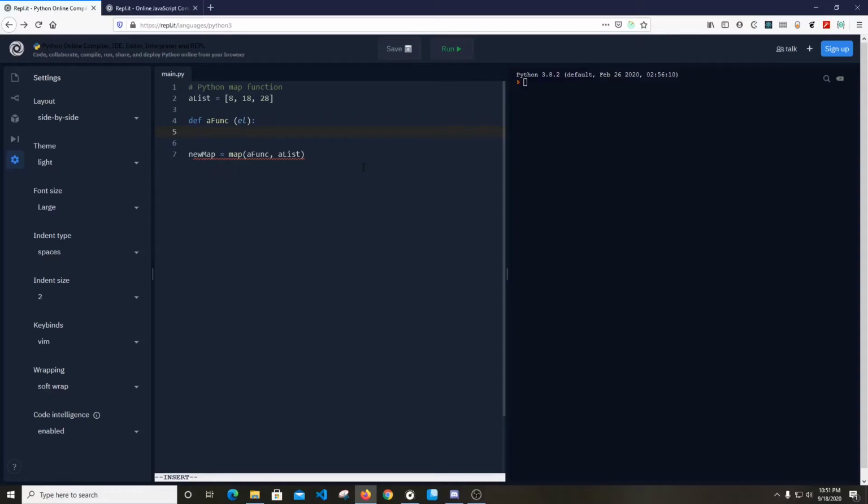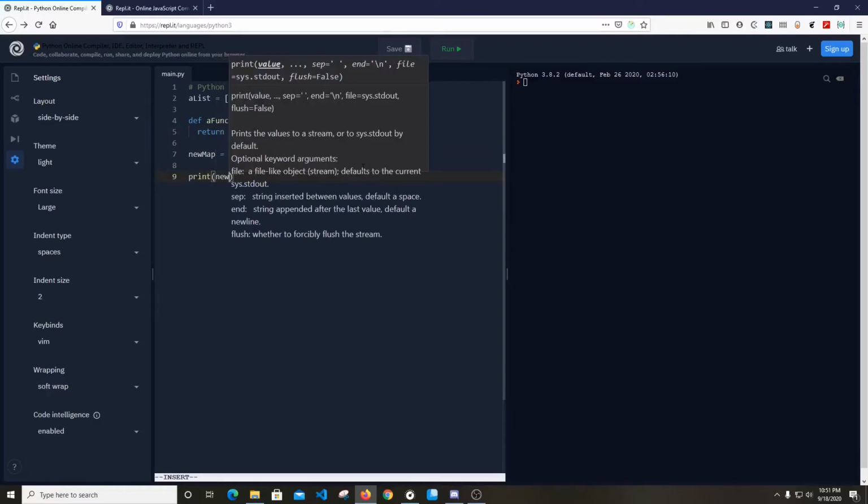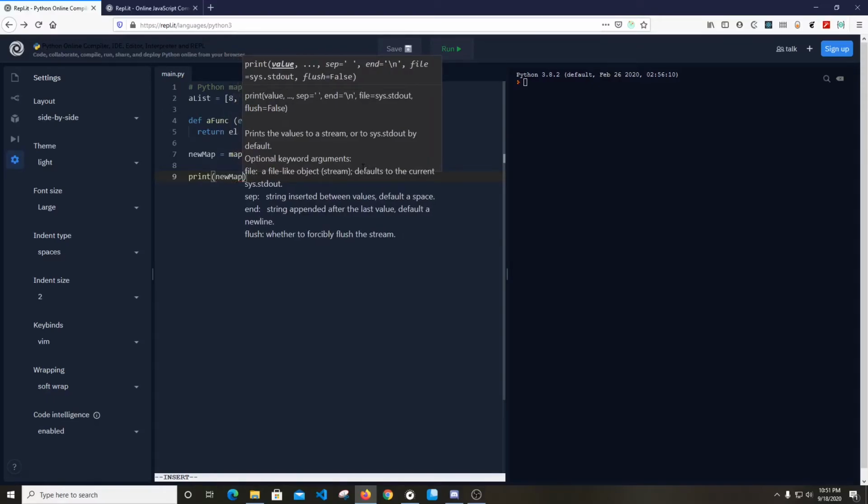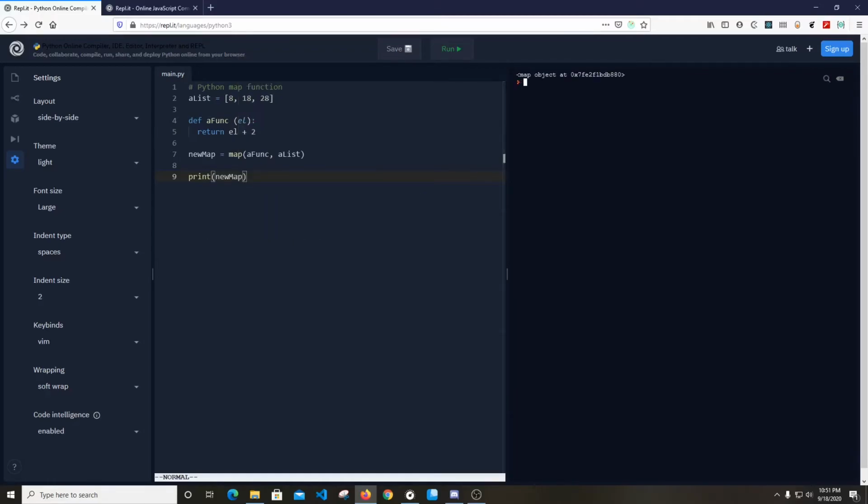So let's write some code here. Say return L plus 2. I think that's going to work. That should work. If we try to print our new map and run it, what we have got back is not a list. So the map function returns an object itself. The map function does not return a list in Python. It's an object itself.